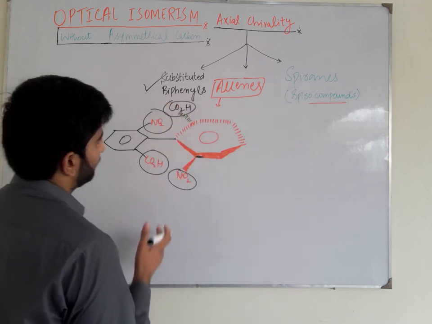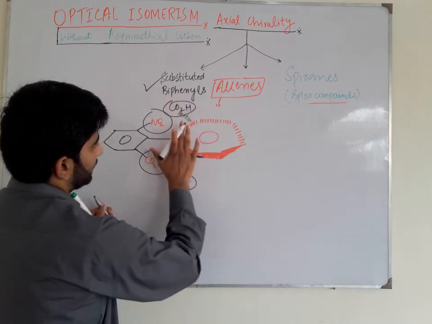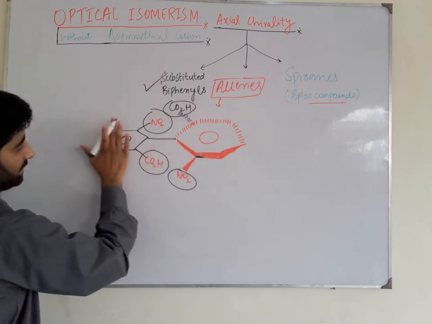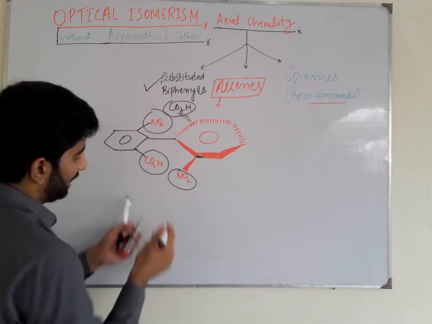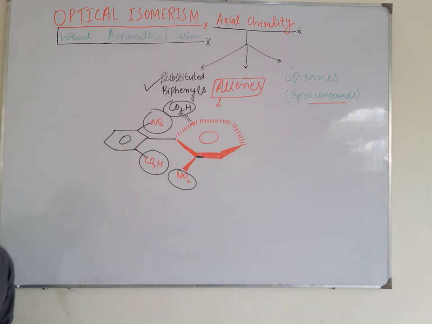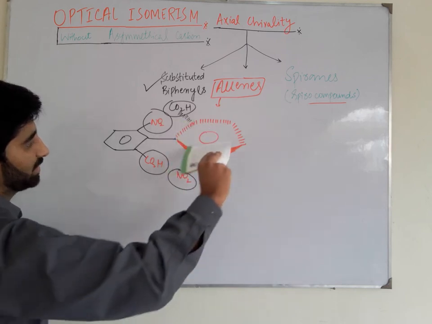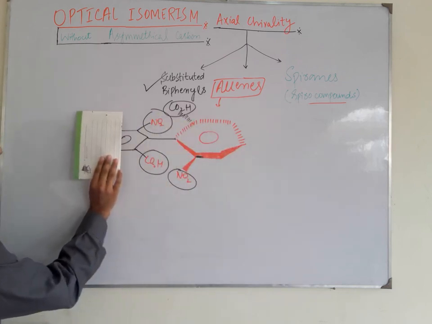So due to the steric repulsion, to minimize the steric repulsion, this ring is oriented in this plane and this ring is present in this plane. So these rings are perpendicular to each other. Like this ring is present in the horizontal plane and this is present in the vertical plane.